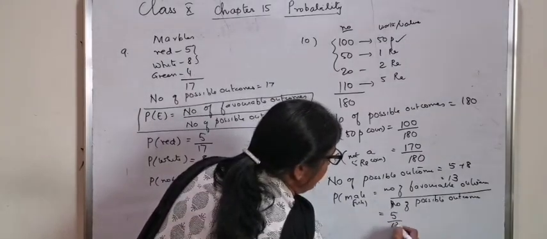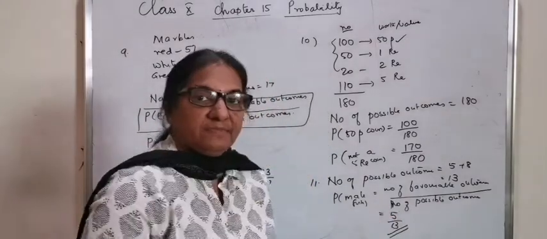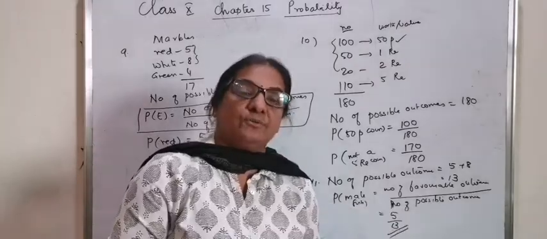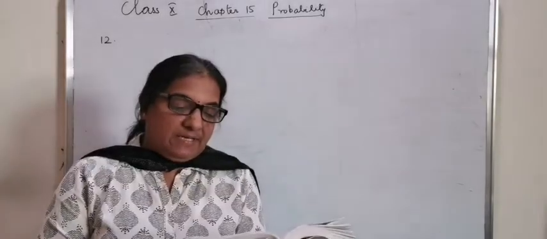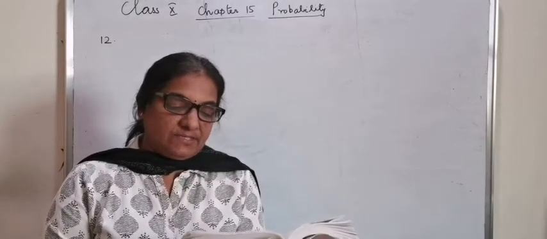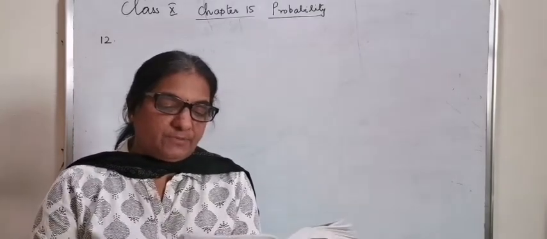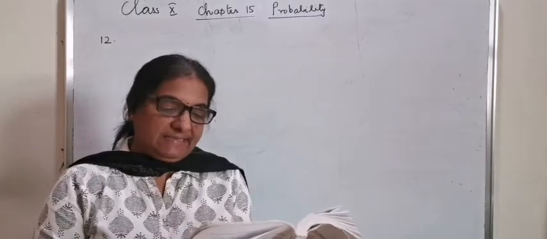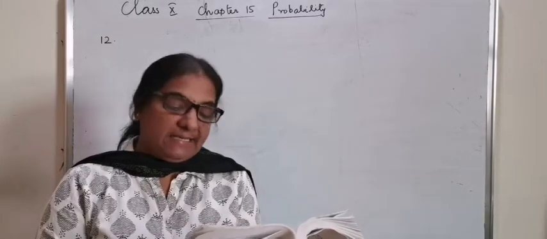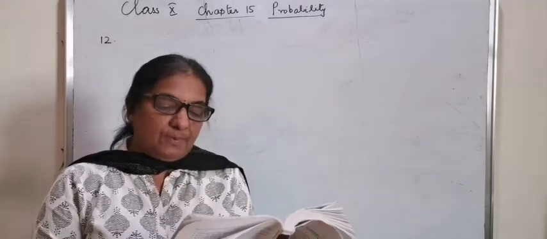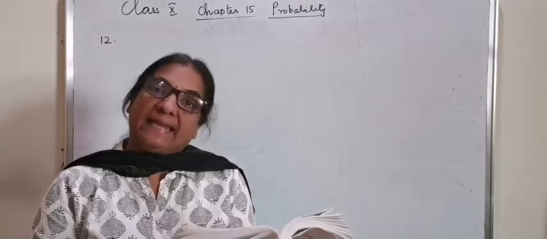That is 5 by 13. That will be the answer for question number 11. Question number 12. A game of chance consists of spinning an arrow which comes to rest pointing at one of the numbers 1 to 8, and these are equally likely outcomes. What's the probability that it will point at 8?